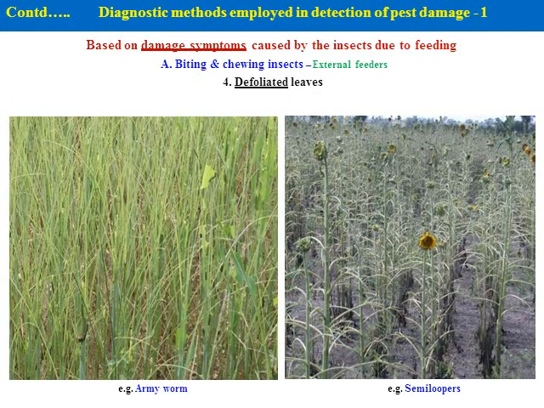There are some other biting and chewing type of insects like grasshoppers, armyworm and semilooper, which completely defoliate the leaves at a later stage. As you are seeing in this photograph, the crop is completely defoliated by armyworm. Even Spodoptera and semilooper in sunflower completely defoliate the leaf by feeding voraciously over the leaf surface. So this is also a very dangerous symptom produced by these caterpillars from the order Lepidoptera.